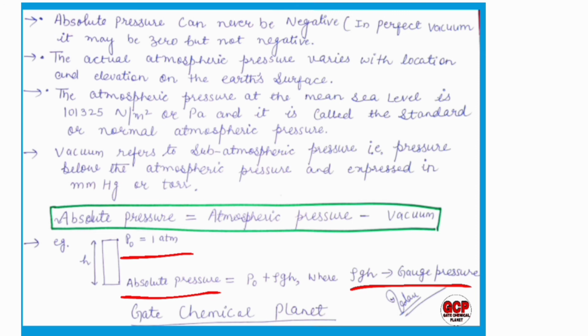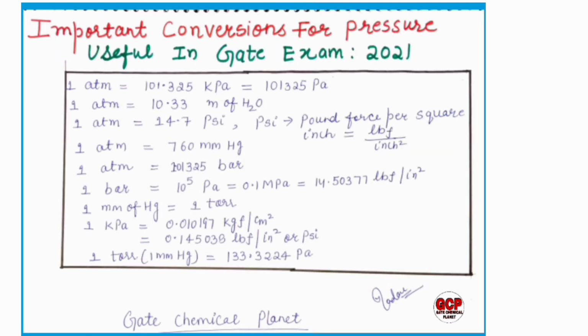So the meaning of rho gh is simply the gauge pressure, not the absolute pressure. Absolute pressure is always the pressure at a point, P naught plus rho gh. Now let's move on to some important conversions for pressure.